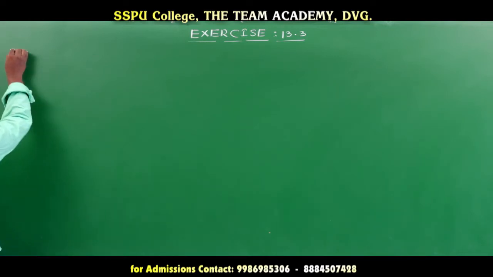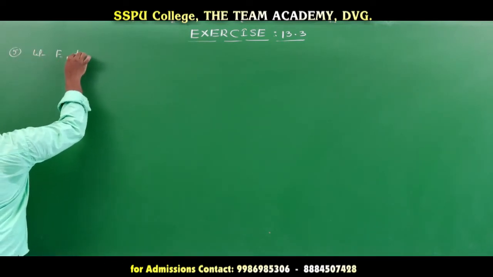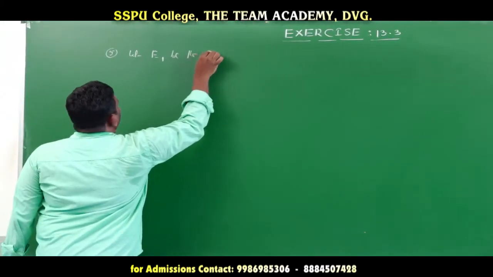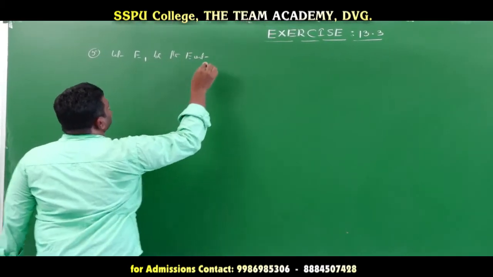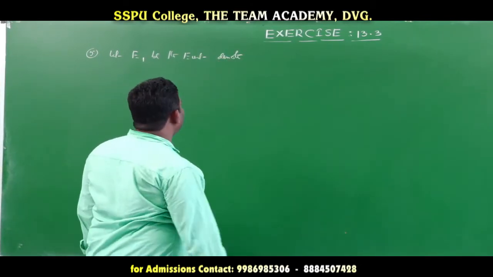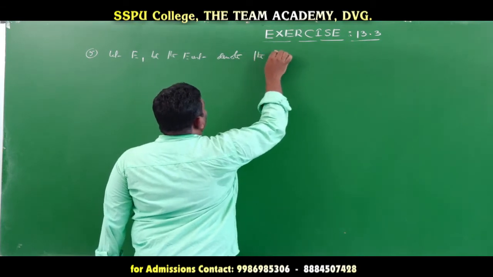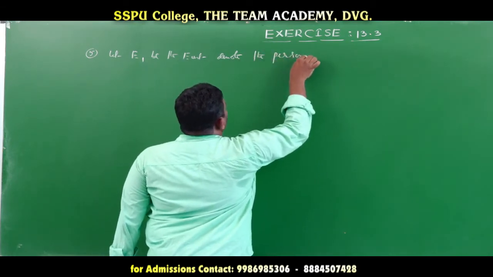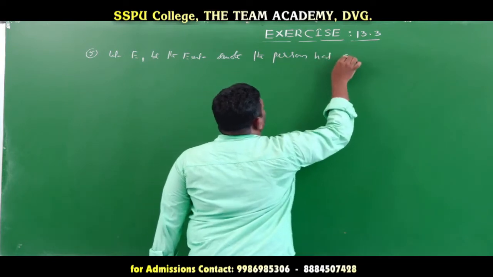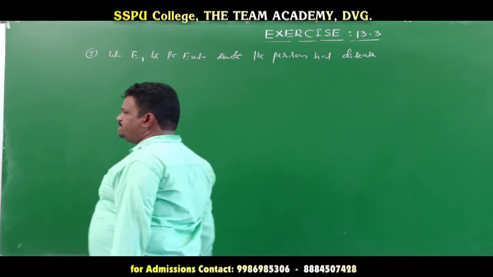Fifth question, three events. First we select: let E1 be the event denoting the person has a disease.